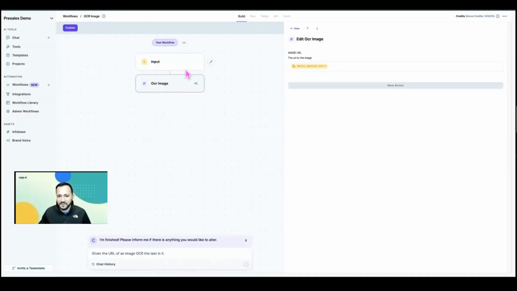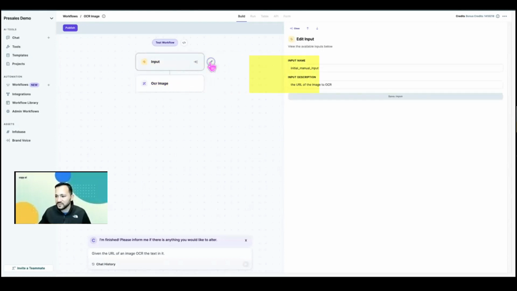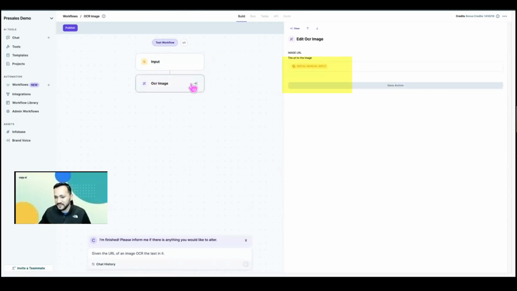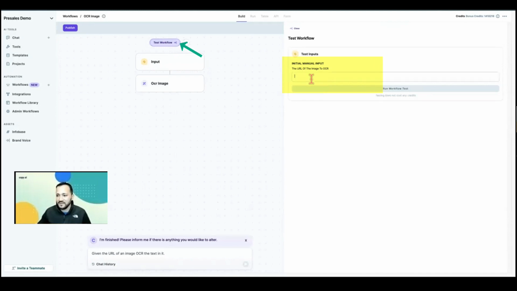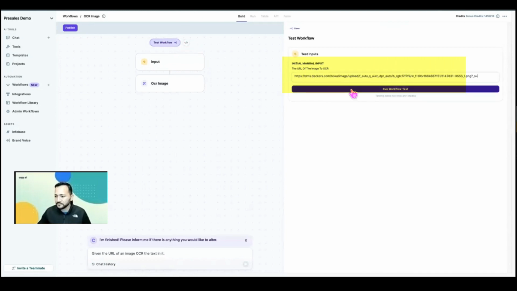There we have it. The workflow has been built. As you can see, the input is correct. The OCR step is identical to what we saw at the outset. So we're going to come up here to test workflow, and we're going to slap in the URL that we just navigated to and hit run.